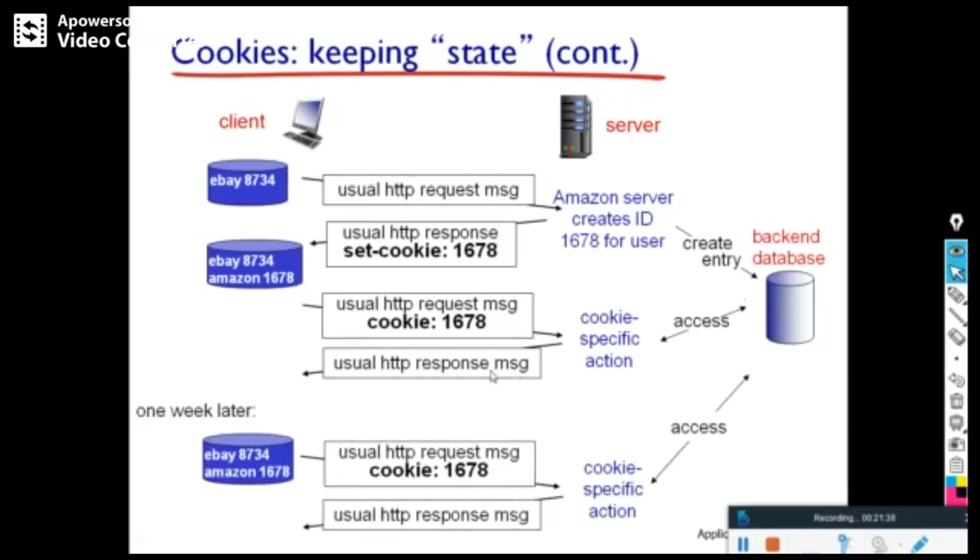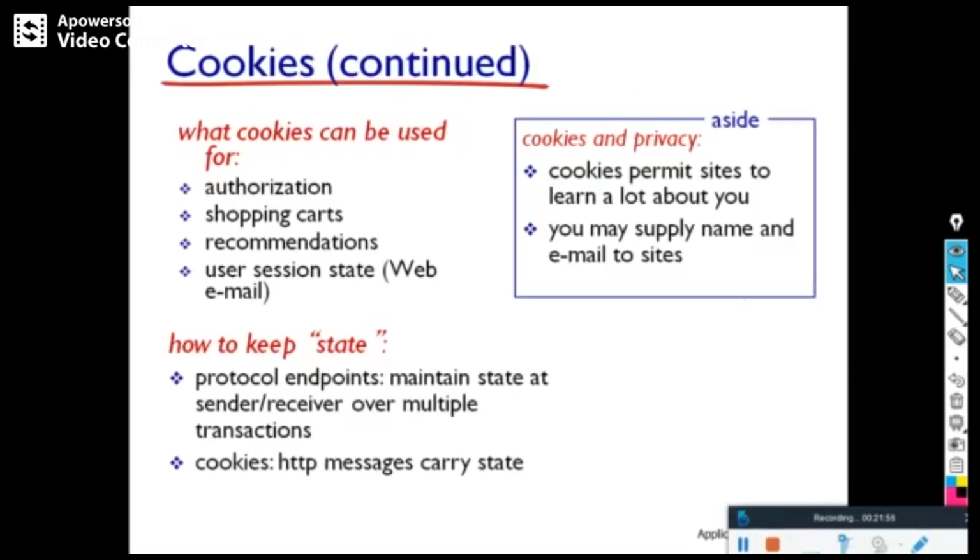So this type of cookie helps in keeping the previous state of the user connection, and sometimes it will help for authentication or verification also, all those things.